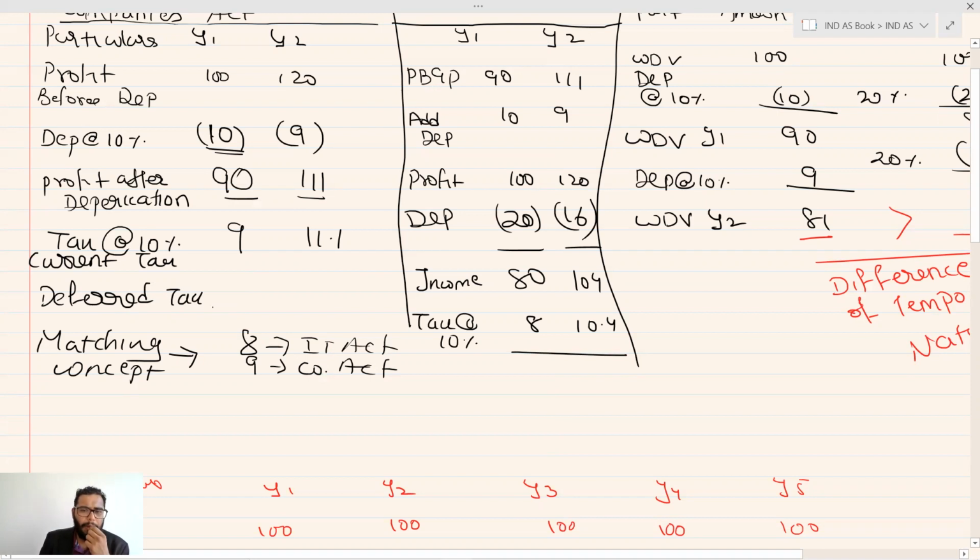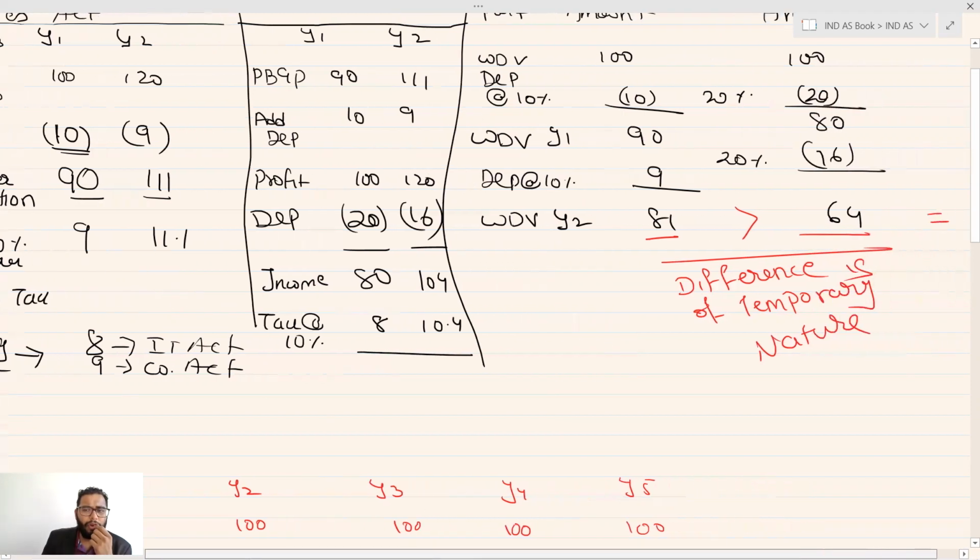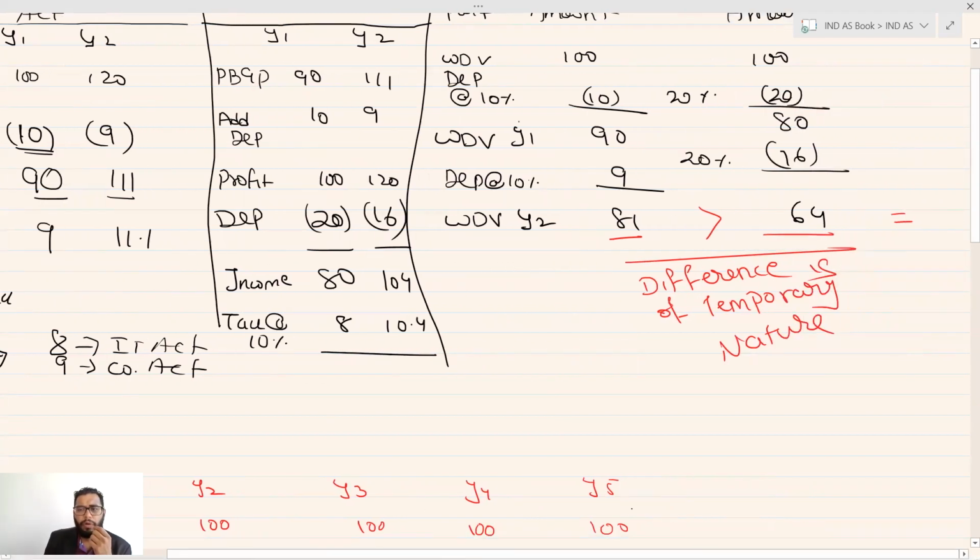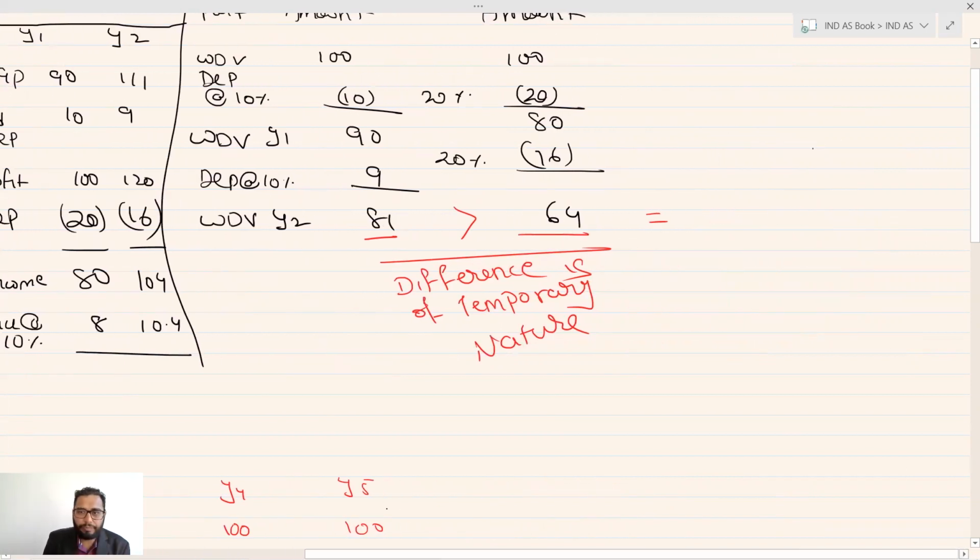Any idea, guys? Deferred tax is calculated on the difference on your tax base. Here, deferred tax is required to be calculated on the carrying value less tax base. In the first case, 90 and 80, it's 10, your carrying amount is more.